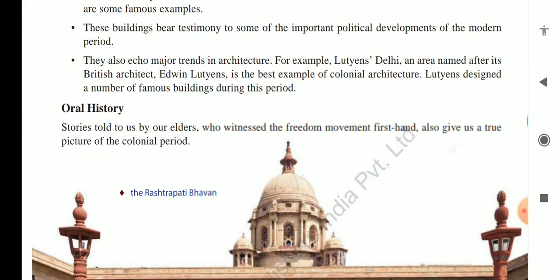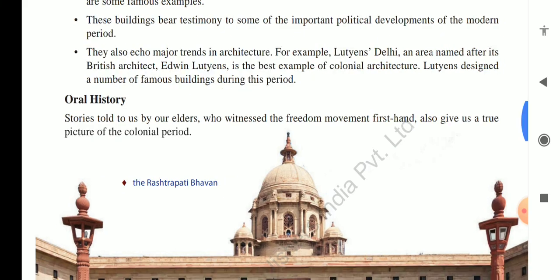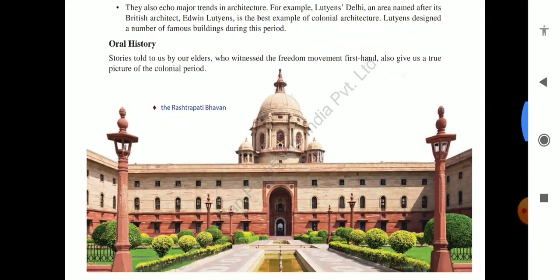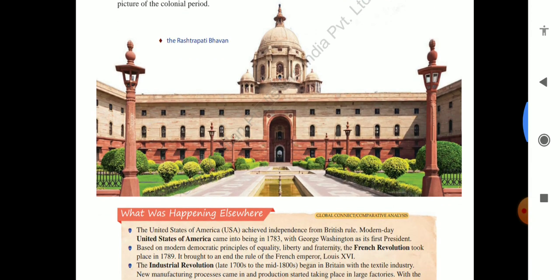And the last is oral history. Oral history means the stories told to us by our elders who witnessed the freedom movement firsthand. Luckily, if you have a grandfather or great grandfather at home, you can ask them what the scenario of British India was at that time. That also gives us a true picture of the colonial period. You can see the Rashtrapati Bhavan, which was also built during British colonial India.